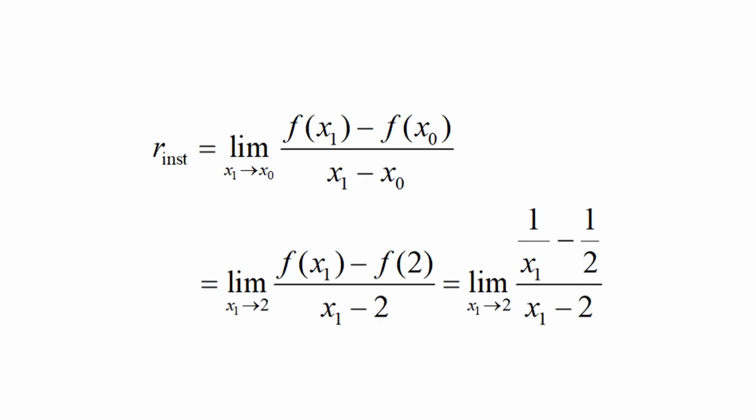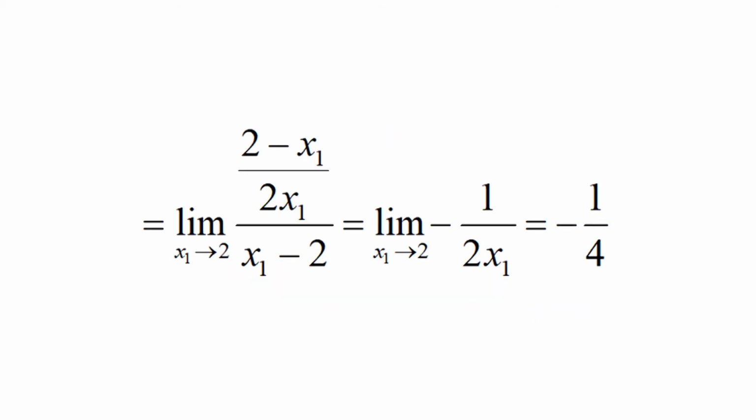R instantaneous equal to limit of f of x1 minus f of x naught upon x1 minus x naught as x1 approaches x naught, which is equal to limit of f of x1 minus f of 2 upon x1 minus 2 as x1 approaches 2, which is equal to limit of 1 upon x1 minus 1 upon 2 upon x1 minus 2 as x1 approaches 2, which is equal to limit of 2 minus x1 upon 2 x1 upon x1 minus 2 as x1 approaches 2, which is equal to limit of negative 1 upon 2 x1 as x1 approaches 2, which is equal to negative 1 upon 4.